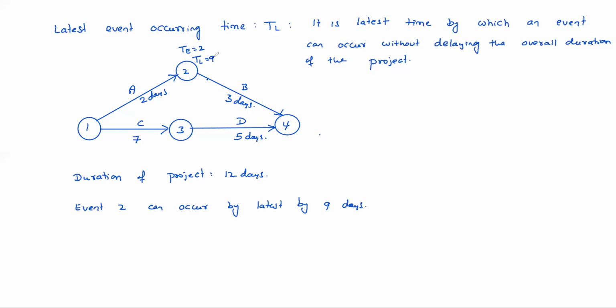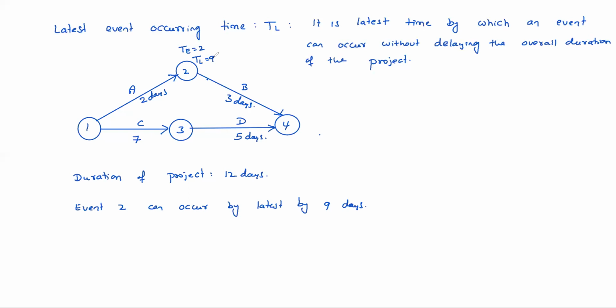That means latest event occurring time is nothing but the time at which an event can occur without delaying the overall duration of the project. So TL cannot be more than 9. Suppose event 2 occurred at 10 days, then 10 plus 3, to complete the project it takes 13 days. So the project will be delayed. So without delaying the project, the time at which that event can occur is called the latest event occurring time. అర్థమైంది కదా అందరికి? Latest అంటే?